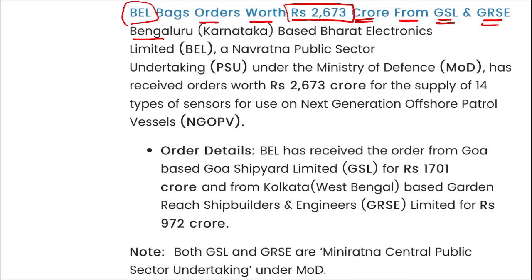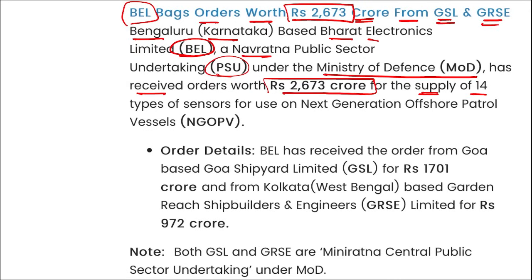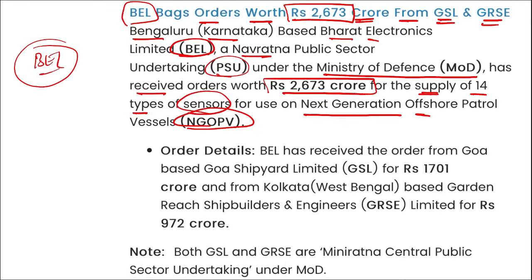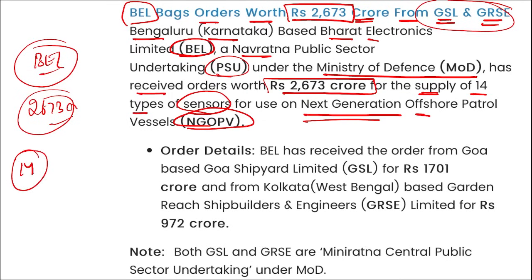I repeat, Bangalore, Karnataka based Bharat Electronics Limited, a Navratna public sector undertaking under the Ministry of Defence, has received orders worth 2,673 crore rupees for the supply of 14 types of sensors for the use of next generation offshore patrol vessels.